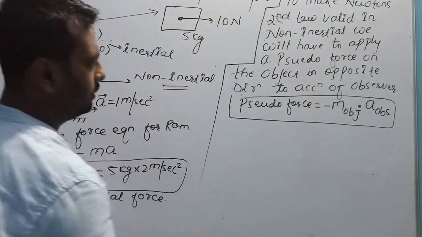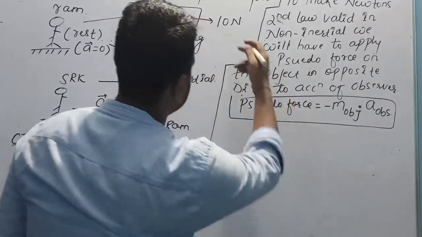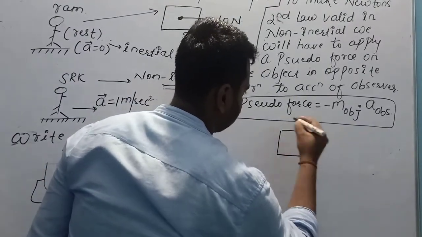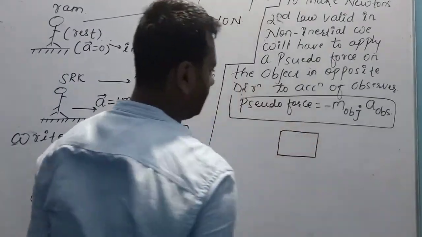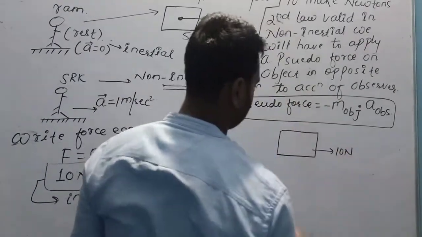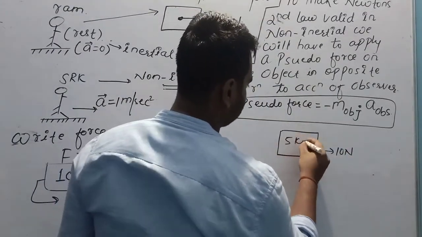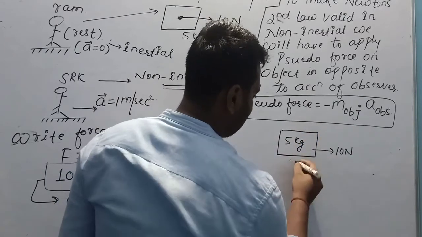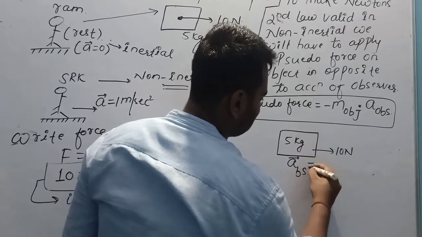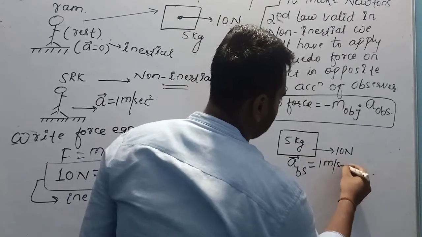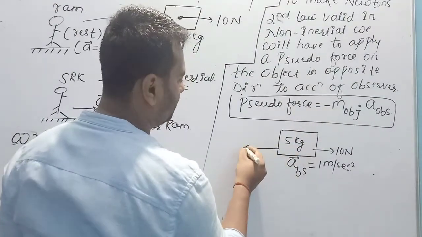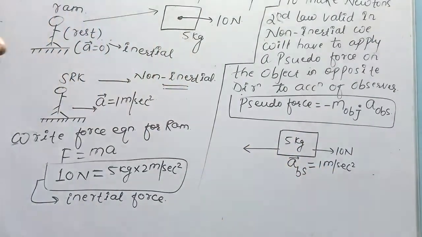Now, same block I am taking for SRK. There is a force of 10 Newton. Mass of this block is 5 kg. Acceleration of block with respect to SRK is 1 meter per second square, and I will have to apply a pseudo force in opposite direction of acceleration of observer.